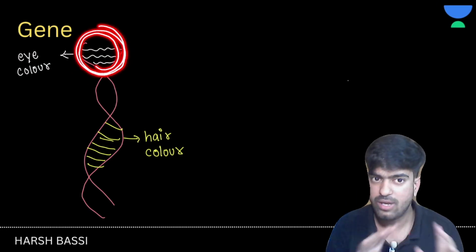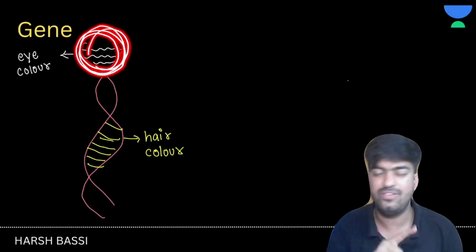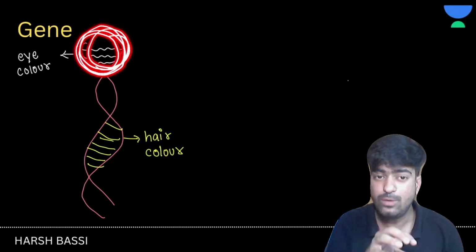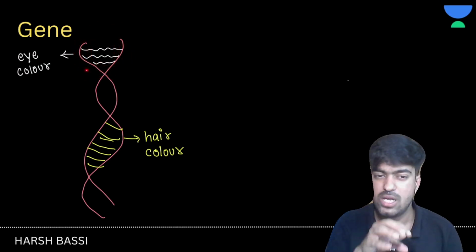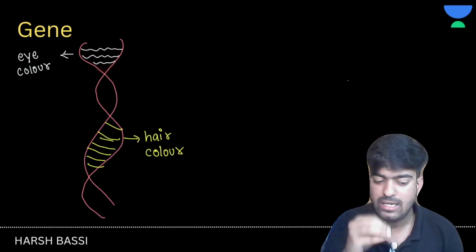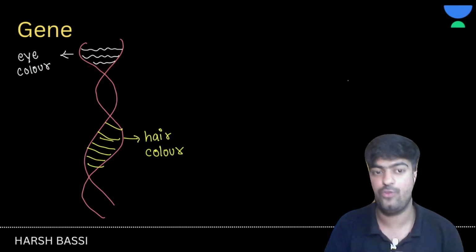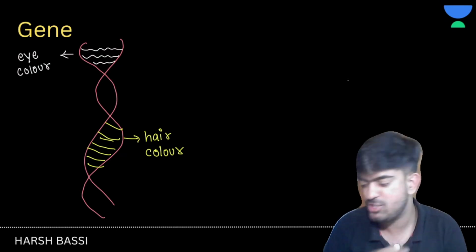The open spaces cannot be considered as room because you're not living there. So the particular part which is coding for some characters is only known as gene. I hope this is pretty much clear to you.